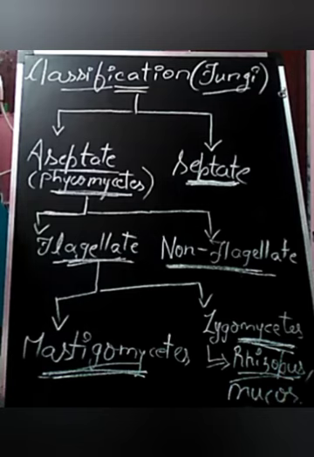Like Rhizopus, we know it is a bread mold. Stolonifer we consider as black color, so black bread mold. And it is used in the production of fumaric acid. And if you talk about asexual reproduction, spores are involved that are released from sporangia. In sporangia, there is the presence of a sporangial wall which breaks and then releases spores. These spores go to a suitable condition where they germinate.